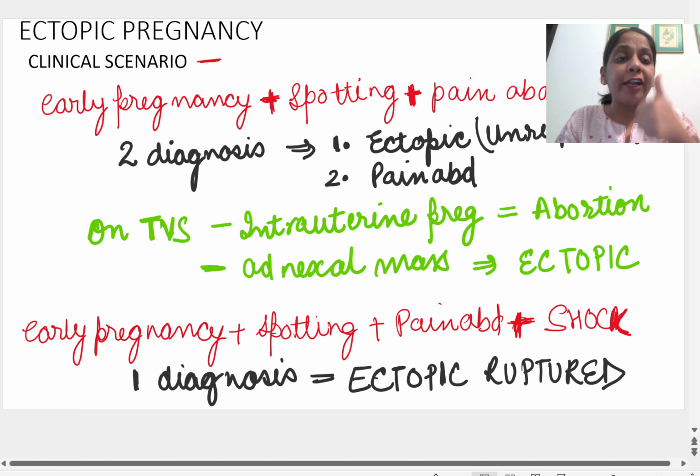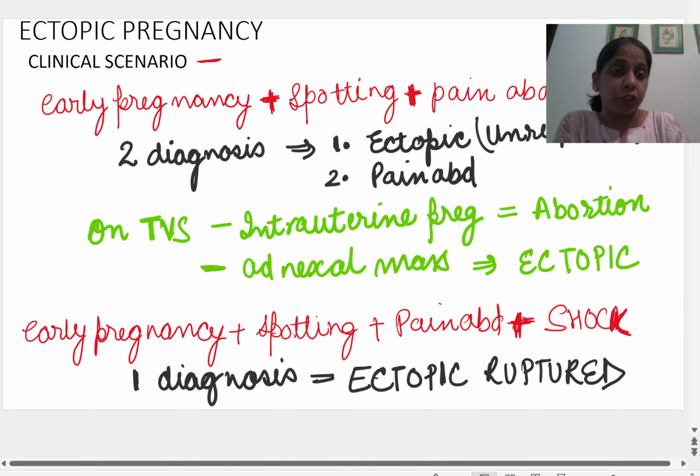Diagnosis: there is only one diagnosis in medical science, it is ectopic rupture, and it is an emergency, life-threatening condition. They want you to know this diagnosis and to save your patient in the coming future.